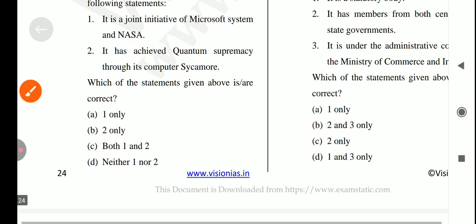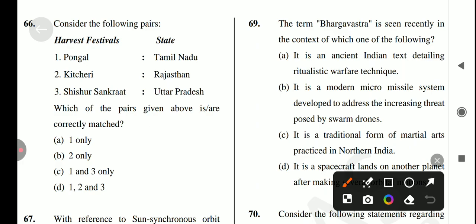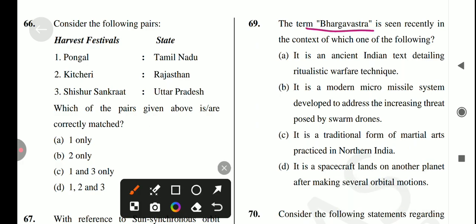Only 2 is correct. Okay, next question is: the term Bhargavastra is recently seen in news, which of the following is correct? So first, it is an ancient Indian text detailing ritual warfare technique. No, it's not a correct statement. Next is, it is a modern micro missile system developed to address the increasing threat posed by swarm drones. Is it true? Yes, it's a correct statement. So answer for this question is option number B.